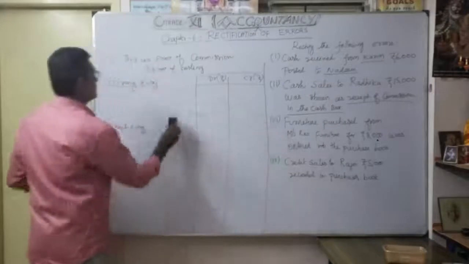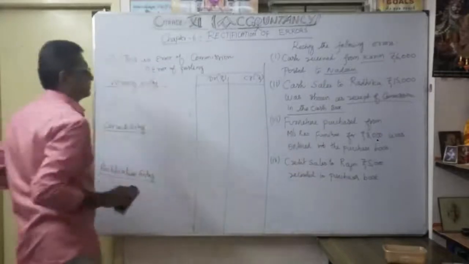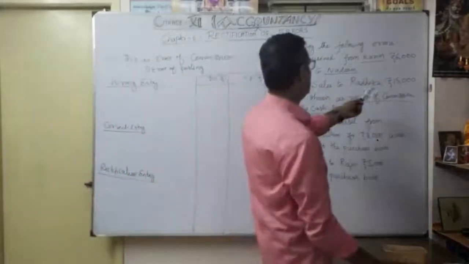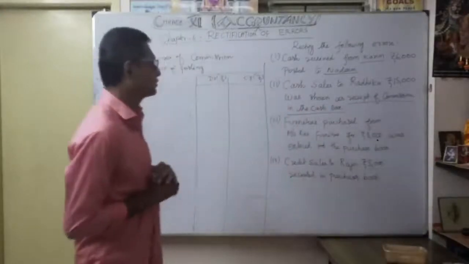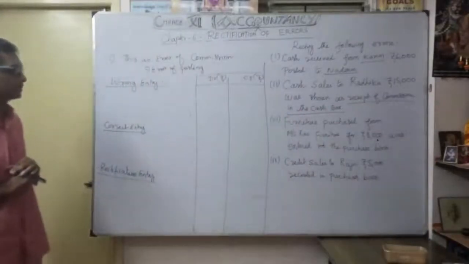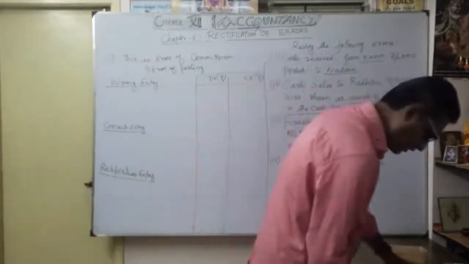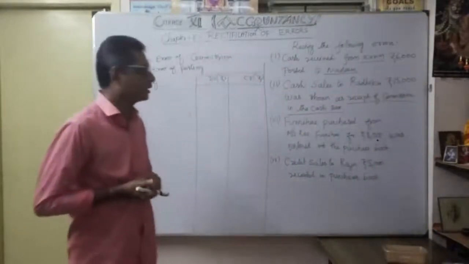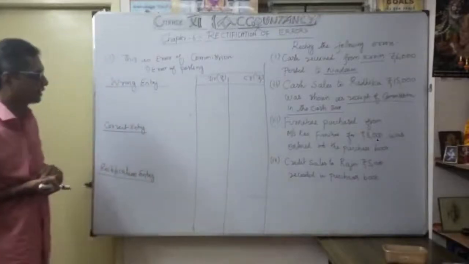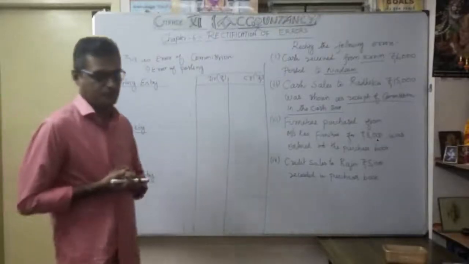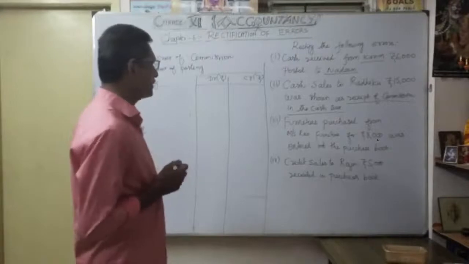Okay, now the second transaction. Cash sales to Radhika 15,000 was shown as a receipt of commission in the cash book. This also comes under what? Error of commission. Okay, the second one is also an error of commission. Understood? So, what's the wrong entry?